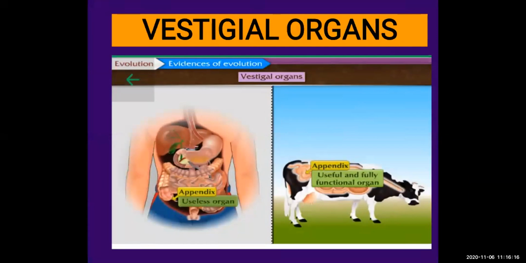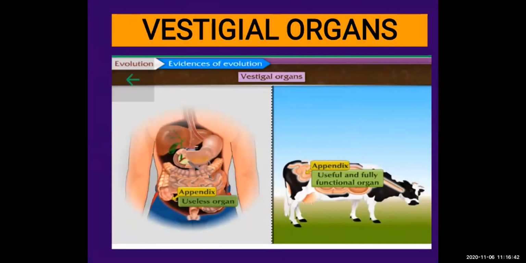Now you can write in the answer that some parts in human beings are useless, vestigial, but the same part is fully functional in other animals. You can see the comparison here. The appendix, which I told you about, is present at the end of the large intestine.